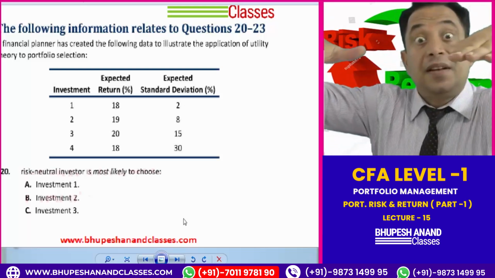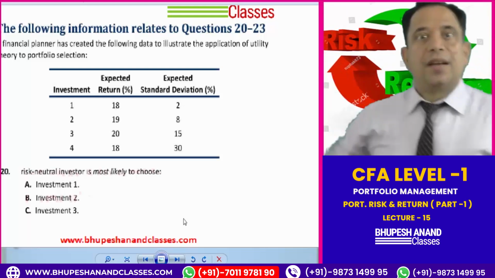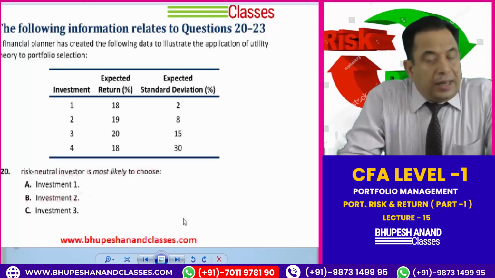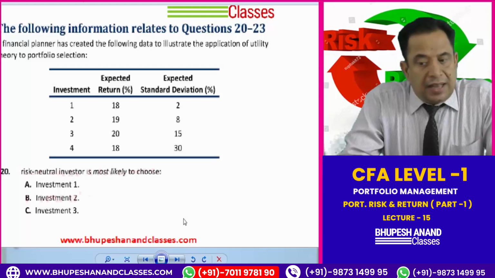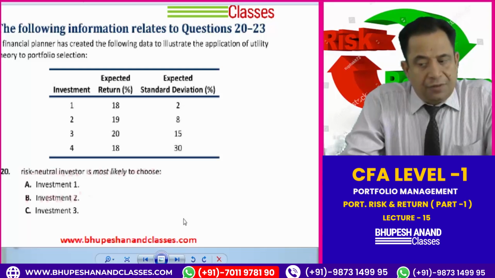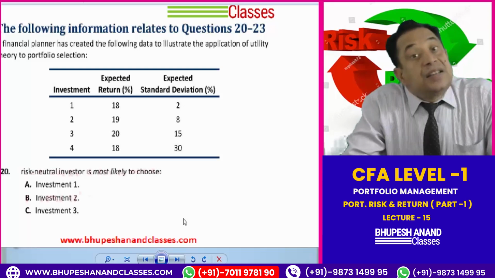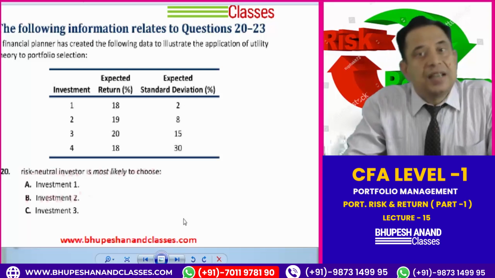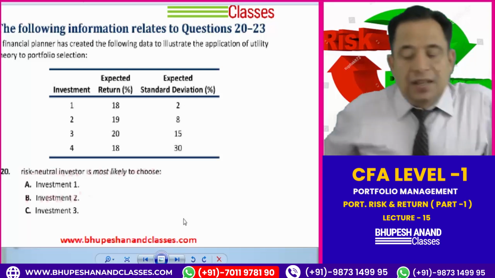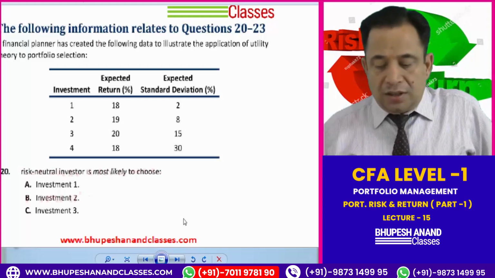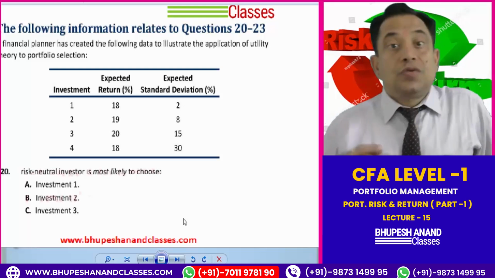That person is named as a risk neutral. Just read the question again before answering. There are 4 types of investments with returns of 18%, 19%, 20%, 18%, and deviations of 2, 8, 15, and 30. The highest return is in investment 3, portfolio 3. Now the point is, which investment is a risk neutral investor most likely to choose?